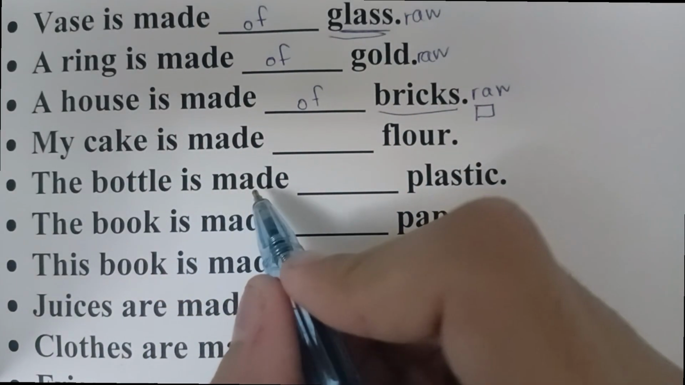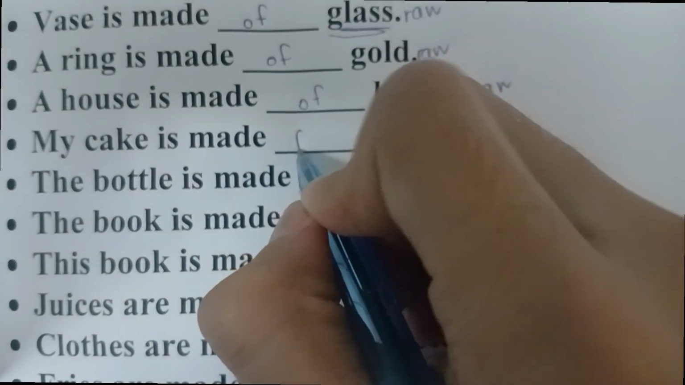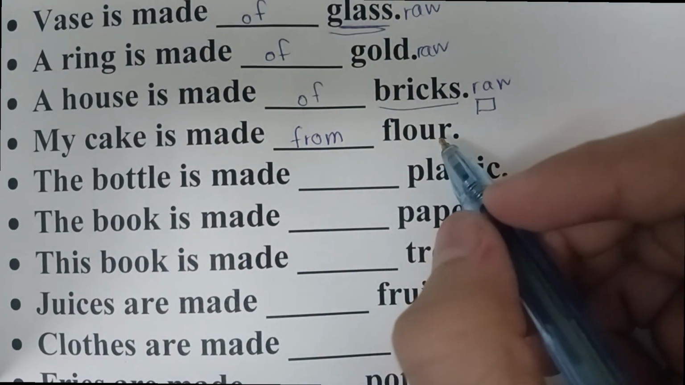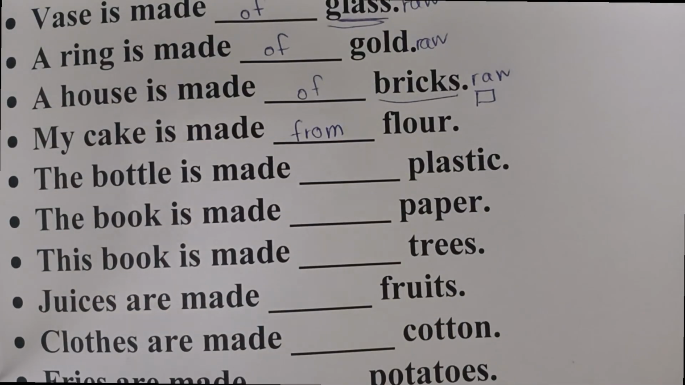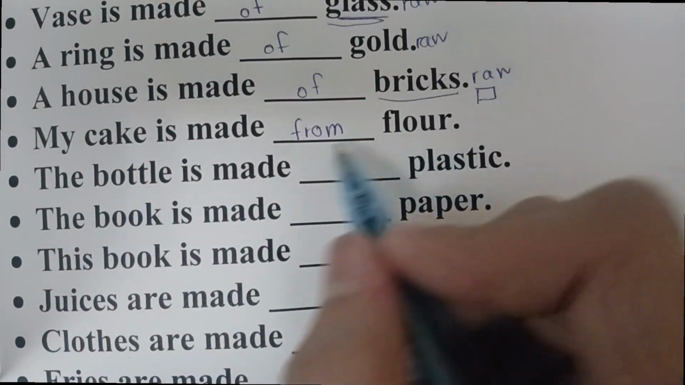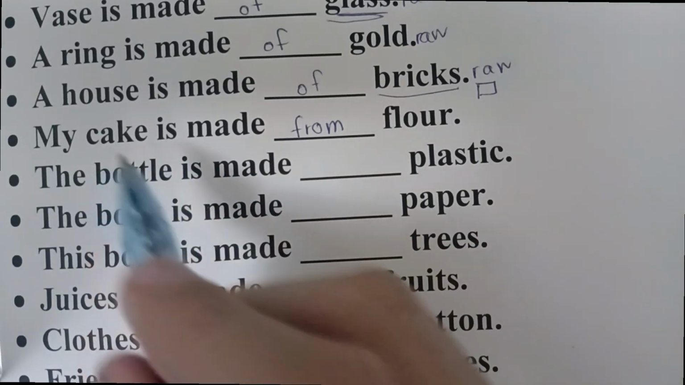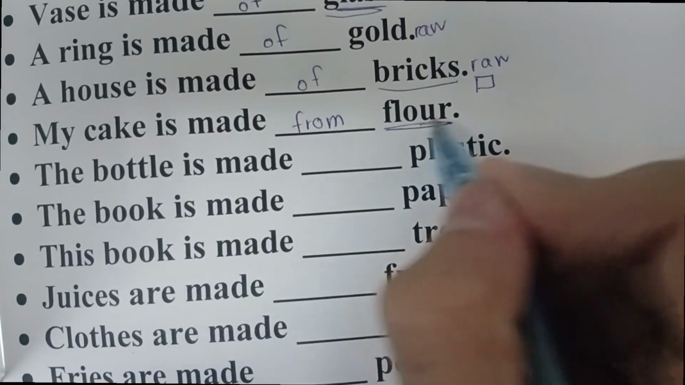The next is my cake is made from, okay, from flour. When the flour has been used in the cake, it cannot turn back into its original position, the flour.